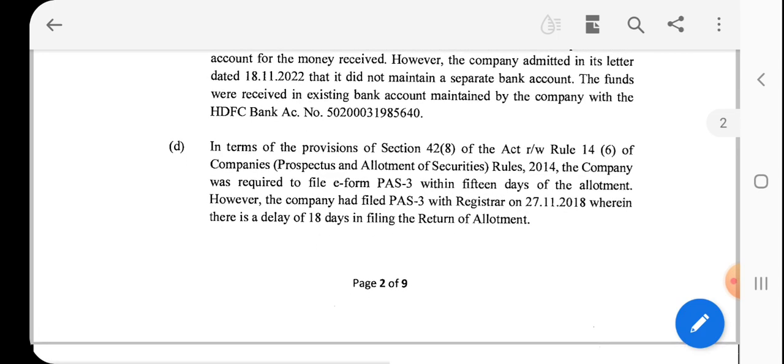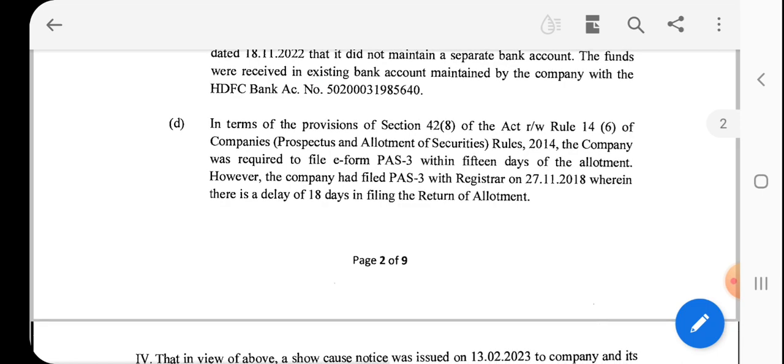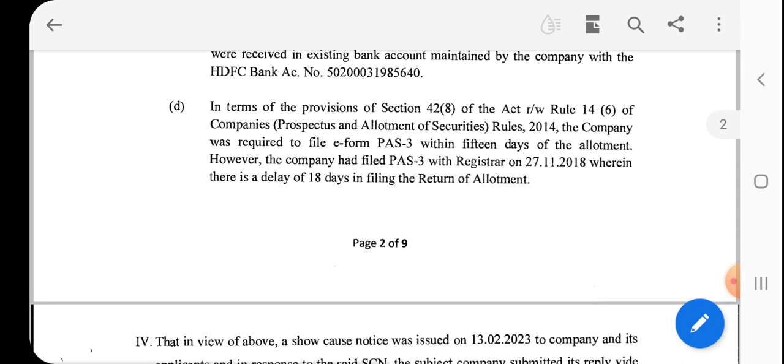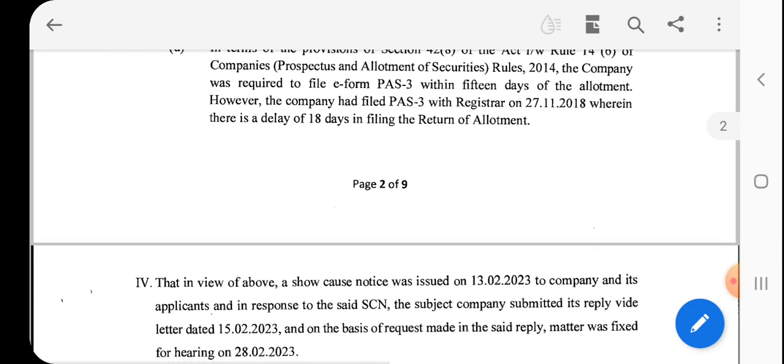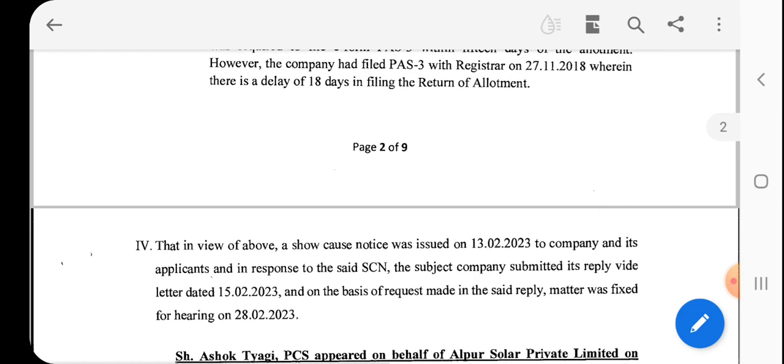Further, subsection 8 of Section 42 read with Rule 14 subsection 6 of the Companies (Prospectus and Allotment of Securities) Rules 2014, the company was required to file e-form PAS 3 within 15 days of the allotment. However, the company has filed PAS 3 with the ROC with a delay of 18 days in filing of return of allotment. In view of the above, a